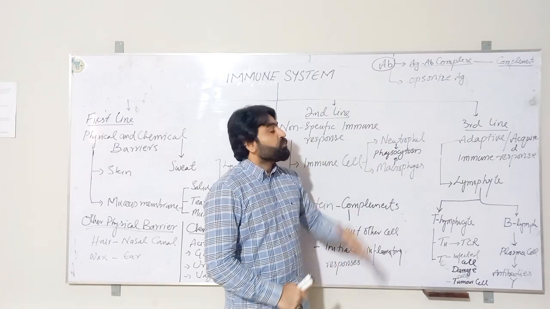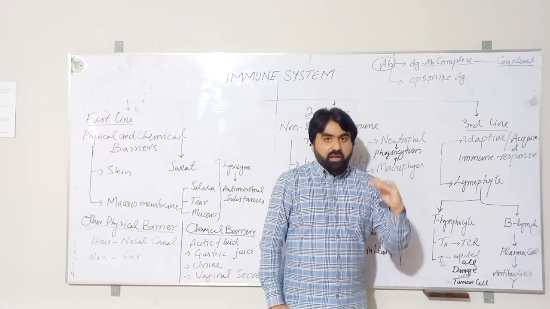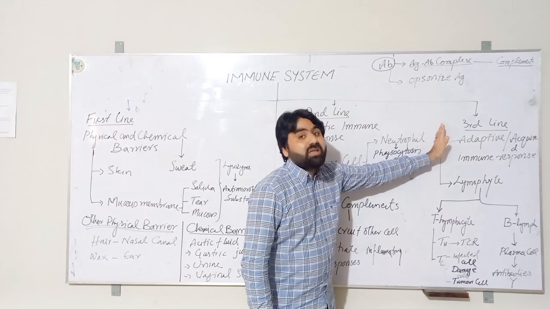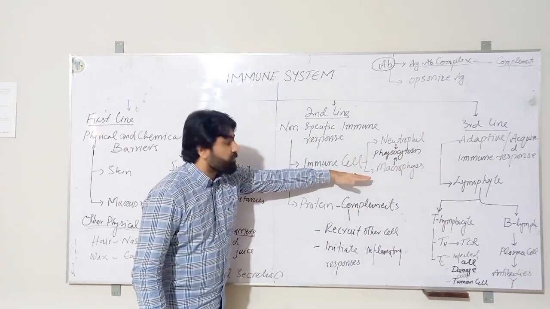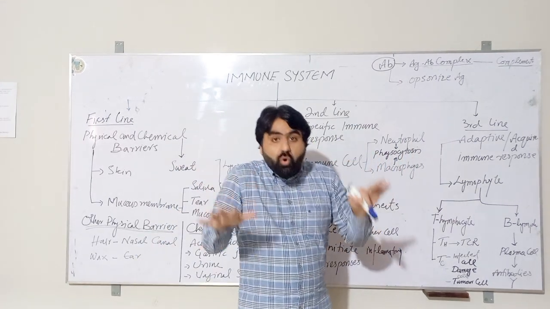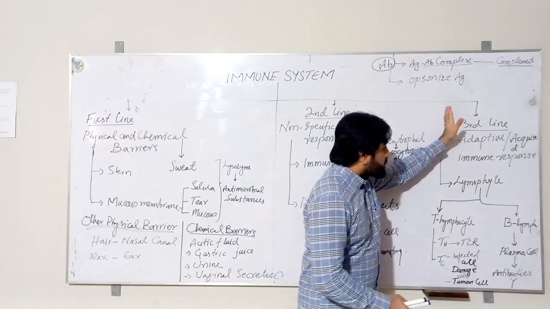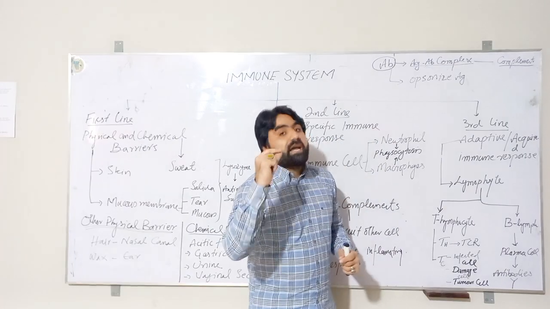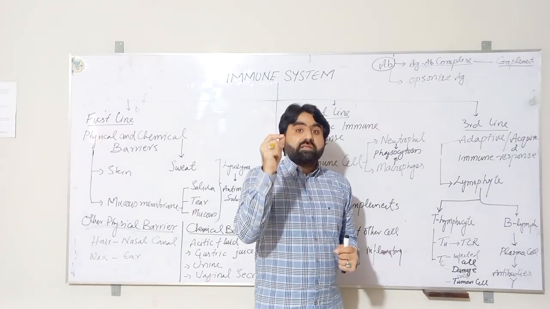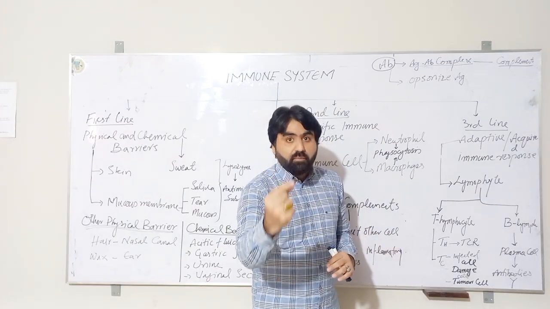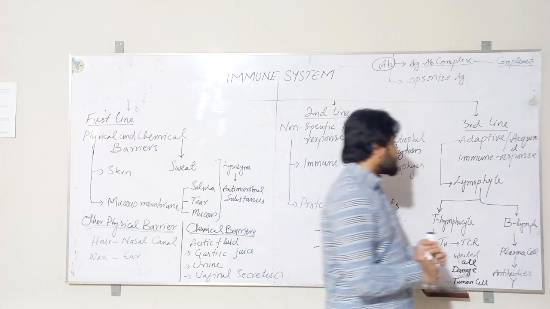It means that before the exposure to the foreign invader, these things are not present. Like neutrophils and macrophages, they are present all the time and ready to attack the foreign invader. But the third line of defense only gets activated after the encounter with the specific antigen.